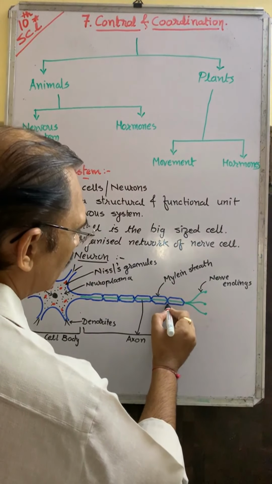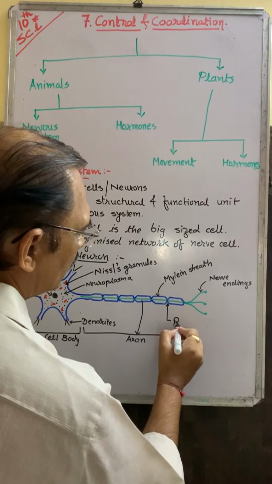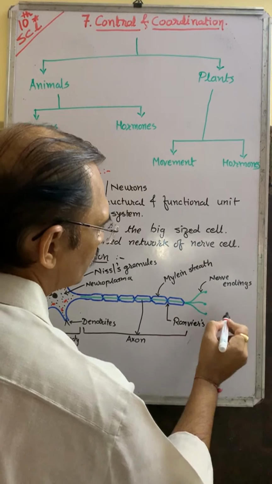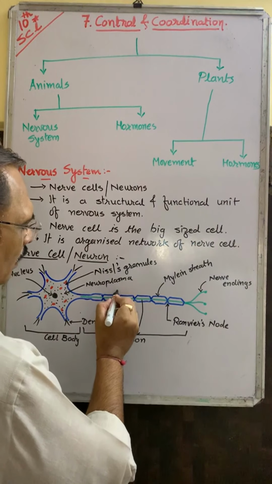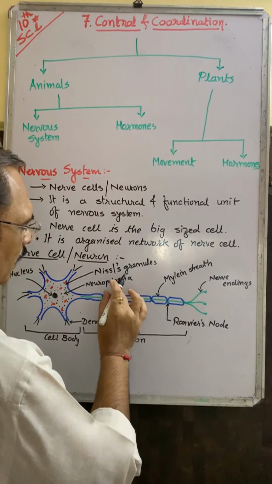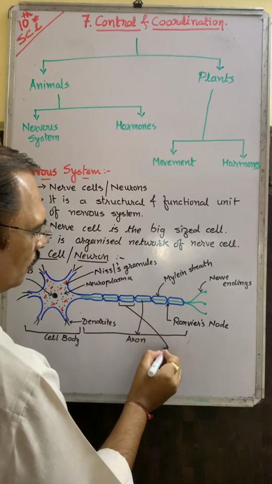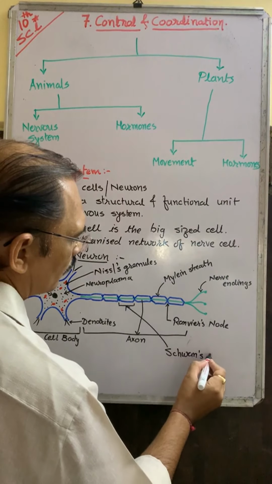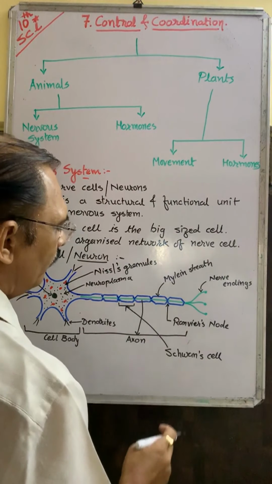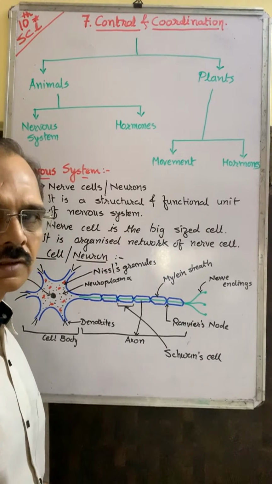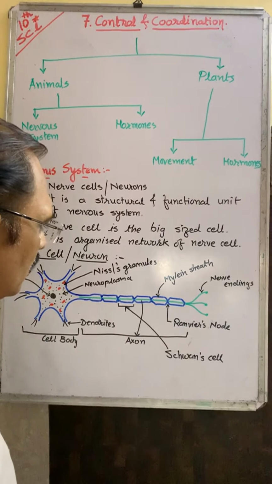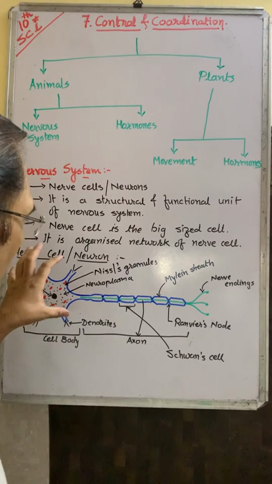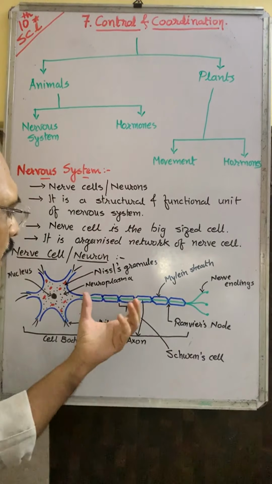In between two cells there is a gap or node which is known as Ranvier's node. One cell, this cell, is known as Schwann cell. Remember, Schwann, Ranvier, etc., are the names of scientists, so there is no meaning to them. This is one cell, one neuron, a nerve cell. It is divided mainly into dendrite and axon.